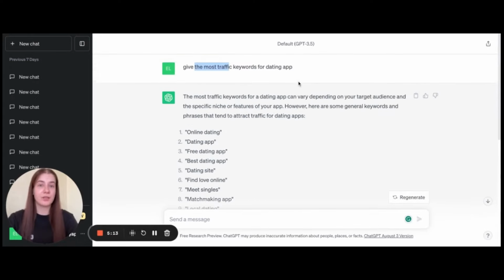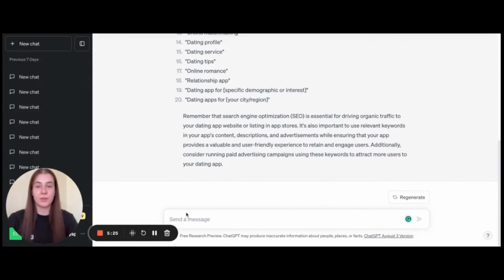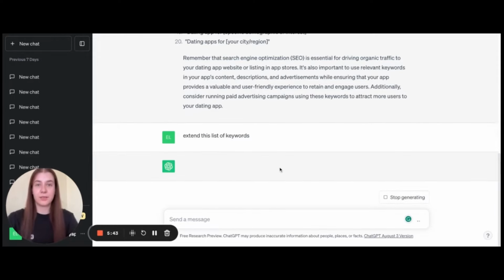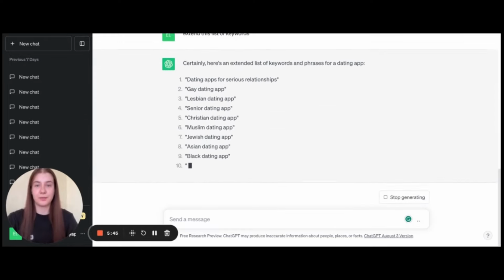So just relying on ChatGPT when you are looking for the highest traffic keywords is not right, due to the fact that it has no access to real-time data. Anyway, it is better to work with App Store optimization services which provide traffic and popularity scores, like we do at Keyapp. Let's ask it to extend this list of keywords, and let's see if some keywords will be provided.